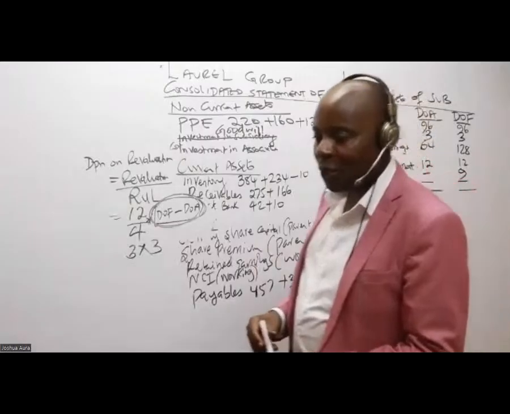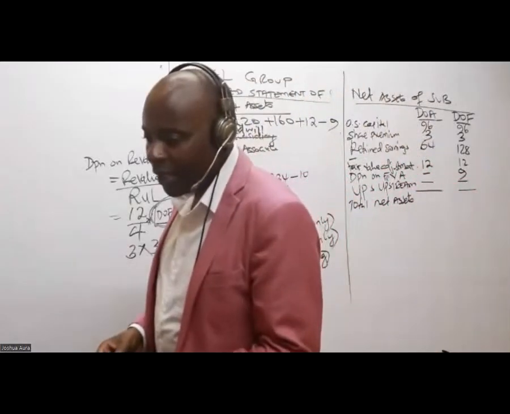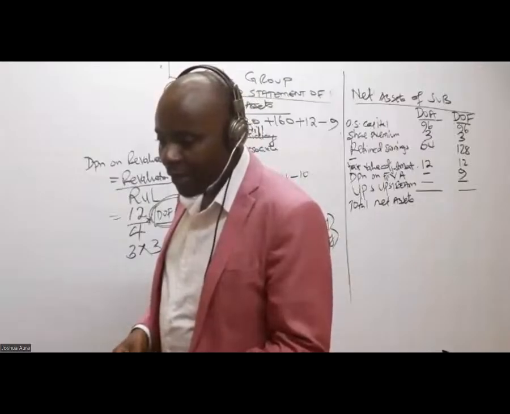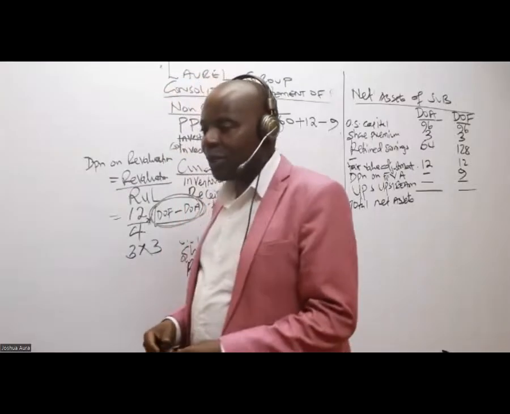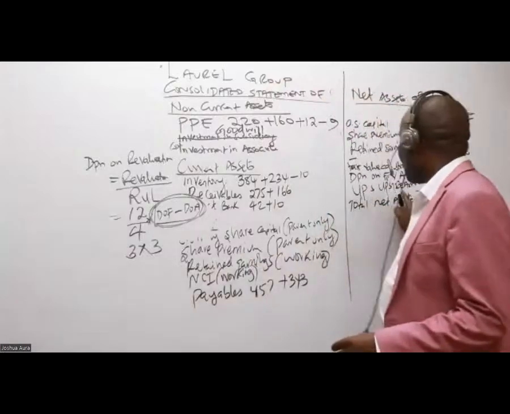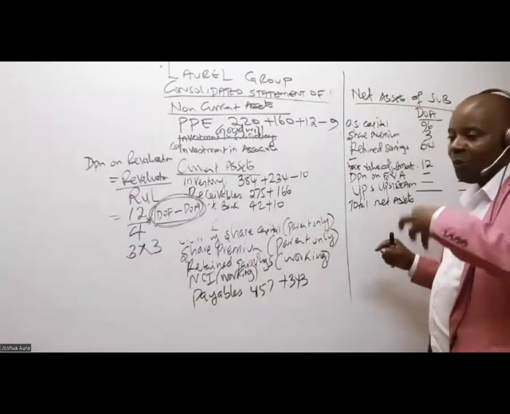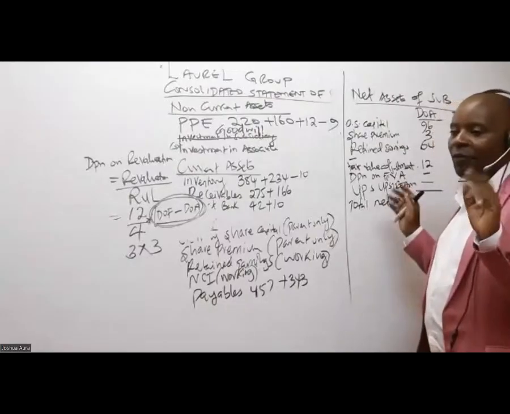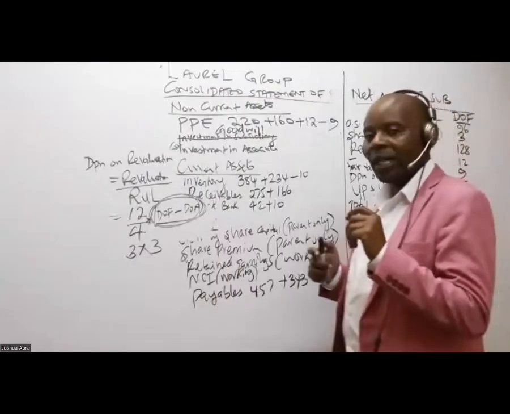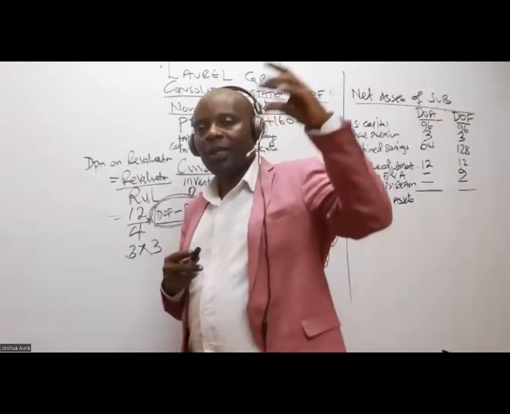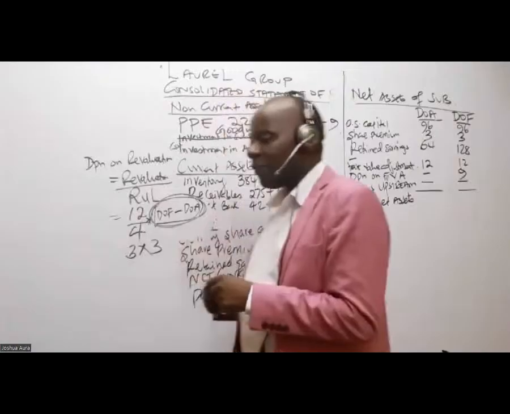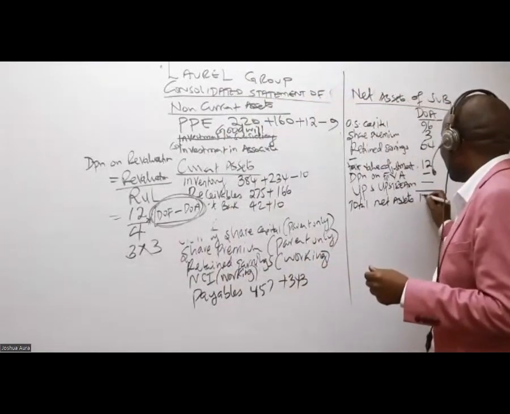175. Who is telling me the truth now? Somebody is saying 173, another one is saying 175. How about UPS? So remember what we said about UPS. Here we have a downstream UPS, it doesn't affect us at all. If it was upstream, where the subsidiary sells to the parent, then I would have brought the figures here. So 175.